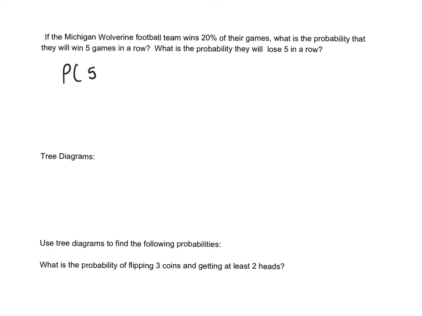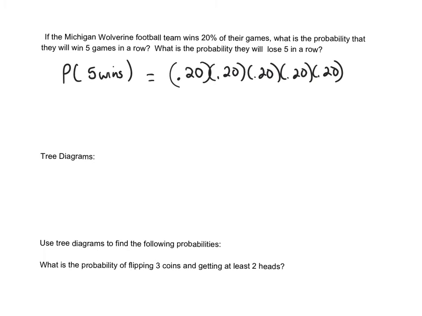So the probability of getting 5 wins in a row would be 0.2 times itself 5 times, because the probability is the same since these are independent events. So 0.2 times itself 5 times, which is 0.2 to the 5th, which is 0.00032. So not a very good chance of winning 5 games in a row.